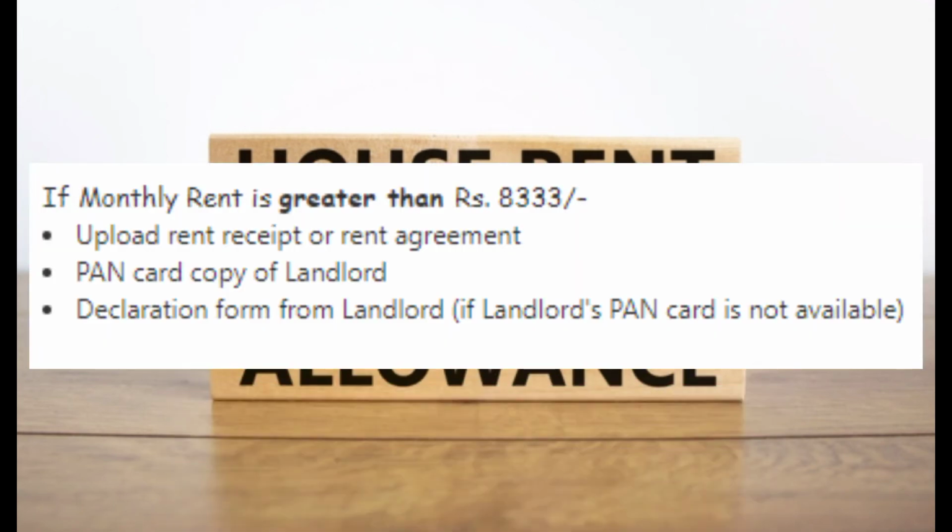And if the rent is greater than 8,333, the rent receipt is not enough. I already told the same thing. The rent receipt is enough only for below 1 lakh per annum. So we need to produce the PAN card copy of the owner or landlord. If the owner doesn't have a PAN card, we need to get a signature from the house owner on the rent receipt, as well as the declaration form, and fill in the details.